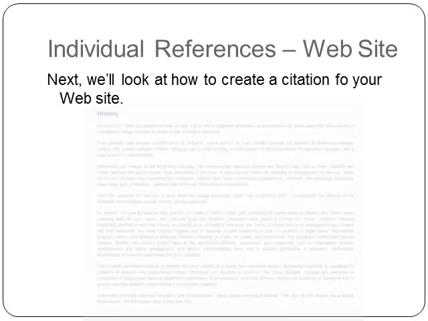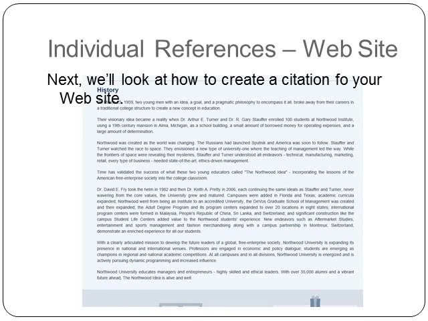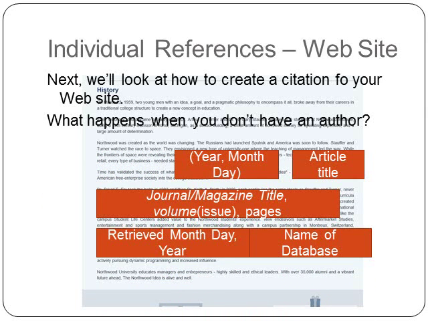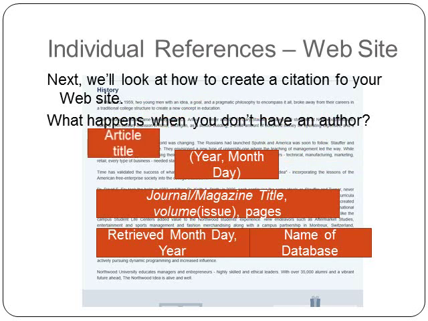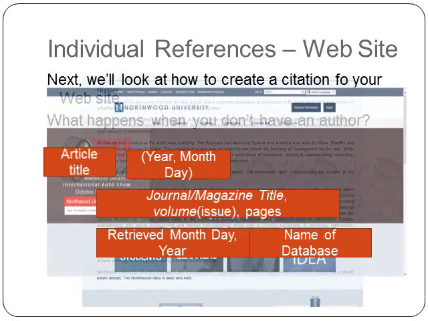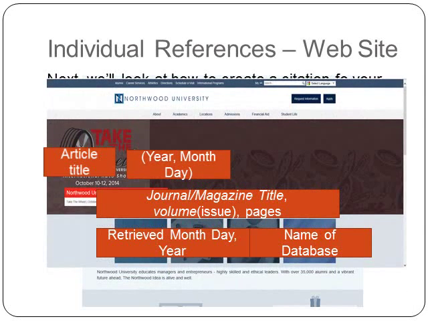And here's the original article. You see there's no author. Nobody got credit for writing this, although somebody did author it. So what happens when you don't have an author? You guys know the answer to this one. That last name goes away and the article title gets its place. But what is the article title? Everything slides over. Well, we know that the tab we clicked on was the About tab. So that is going to take our article title place.